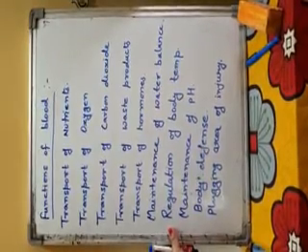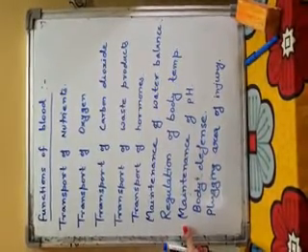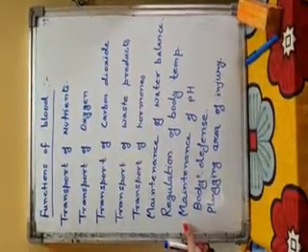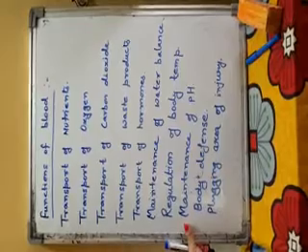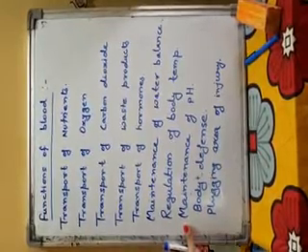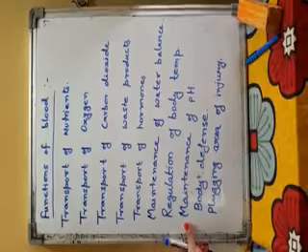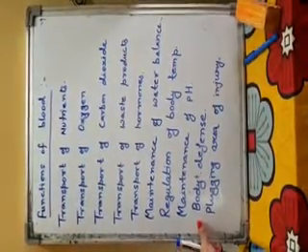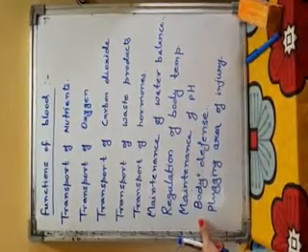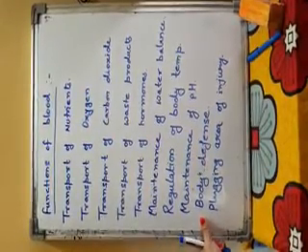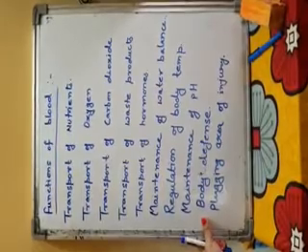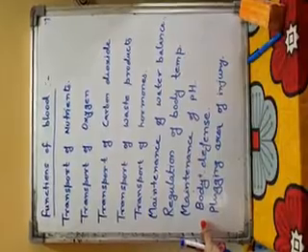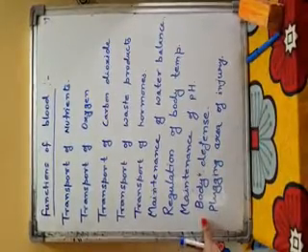The next function is maintenance of pH. Blood maintains the pH of tissue fluid with the help of various buffers present in it, and wherever required, it dissolves or secretes these and maintains the pH. Body defense is another function of blood, as blood contains phagocytic leukocytes and immunocytes for defense against germs that we have studied in the WBC segment of the same video.